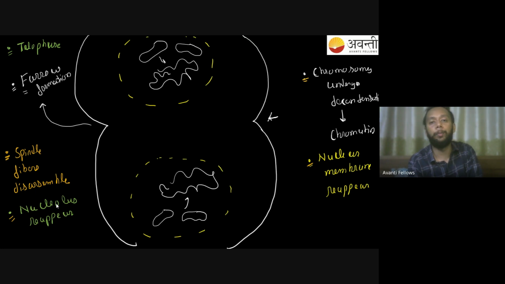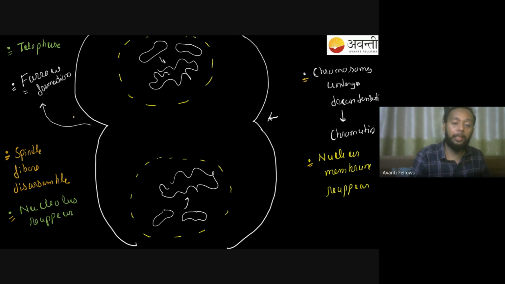That is the thing you see happening in my telophase. So if they ask you a question, which phase of mitosis is going to be completely opposite to my prophase, then the answer is going to be my telophase. Telophase happens to be completely opposite to your prophase. Okay, and furrow formation will be seen happening.